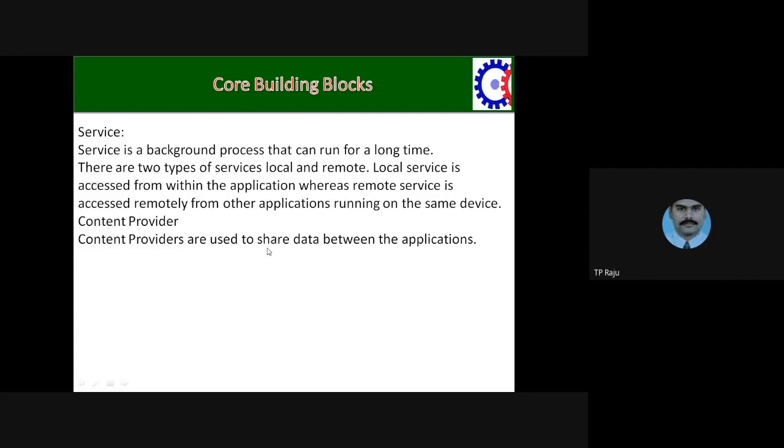Content provider. A content provider shares data between applications. For example, your contact list may be used in WhatsApp. The contact list is in the contact app, and the WhatsApp app is different. Data sharing between the apps is called the content provider.